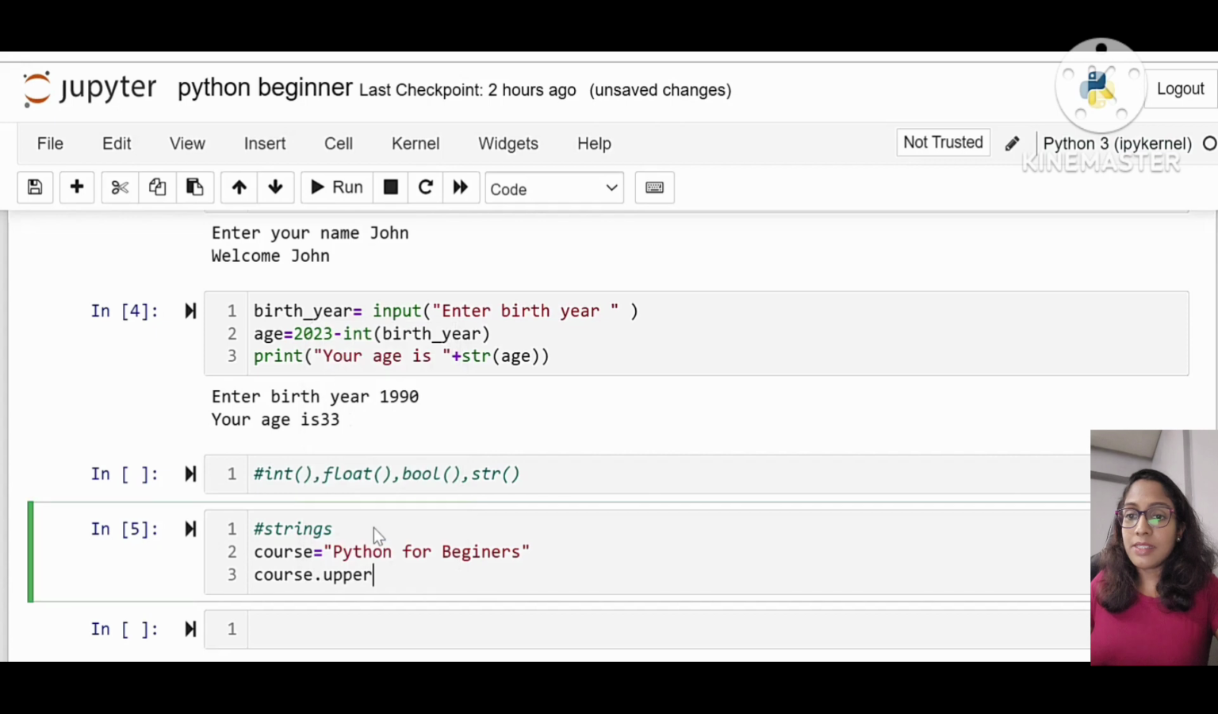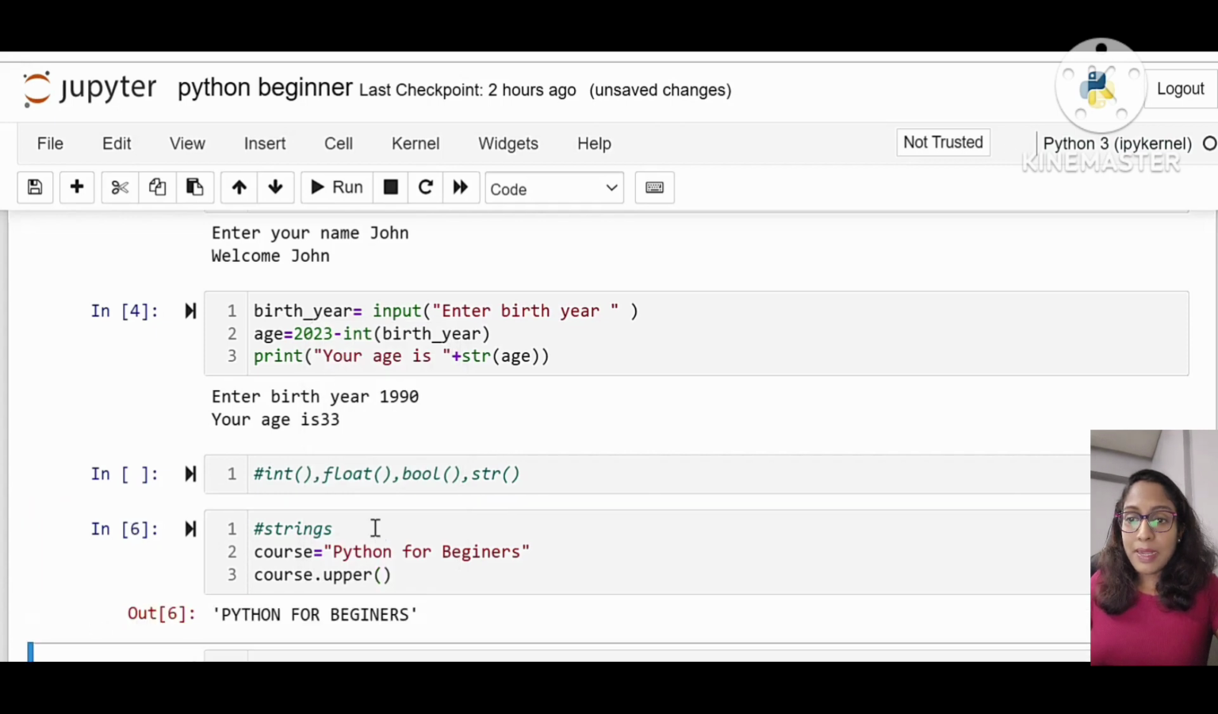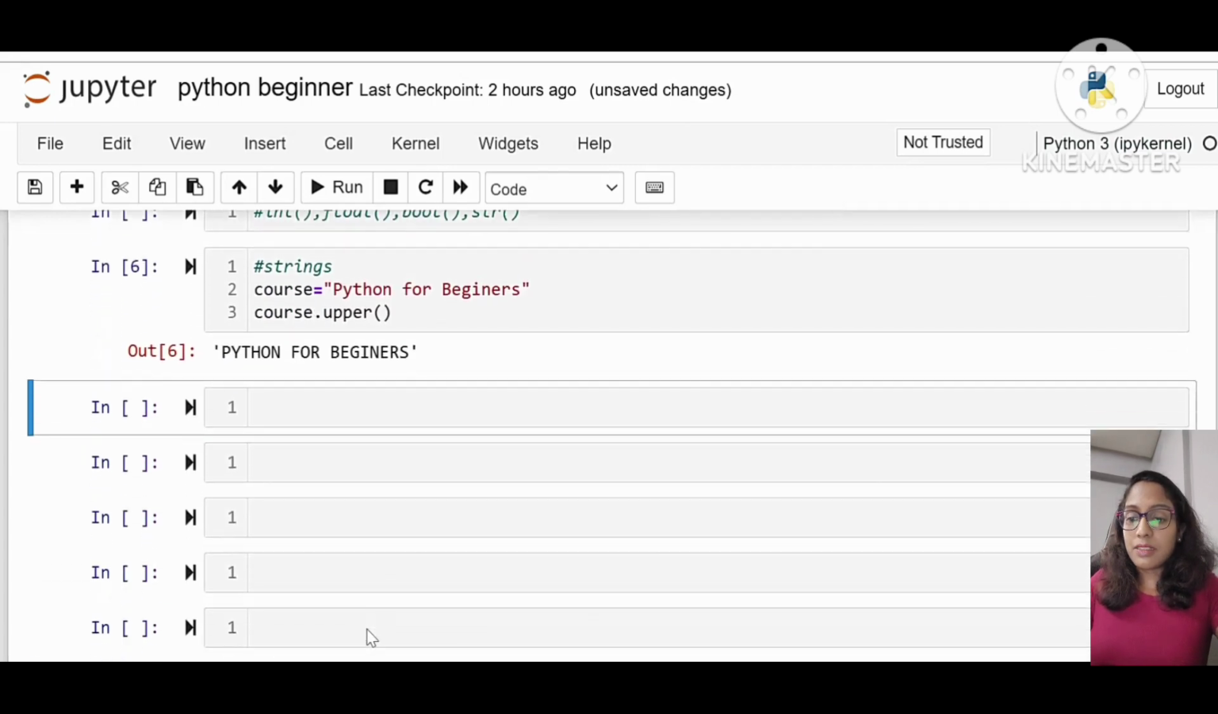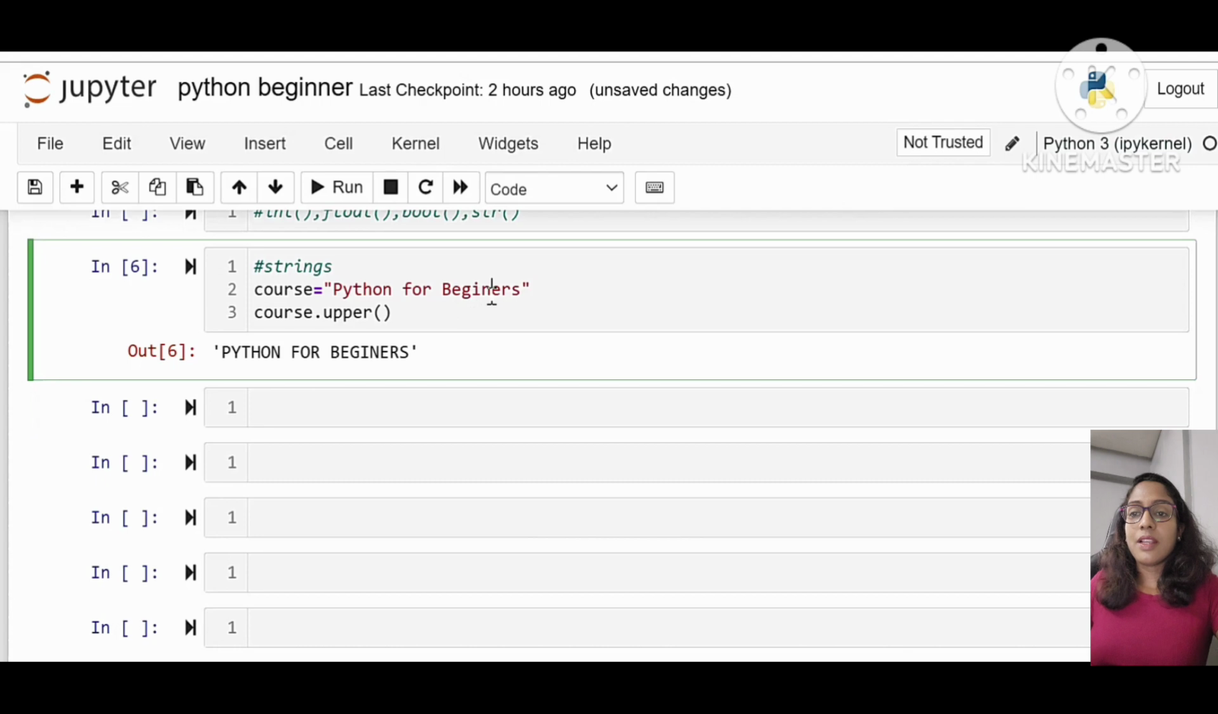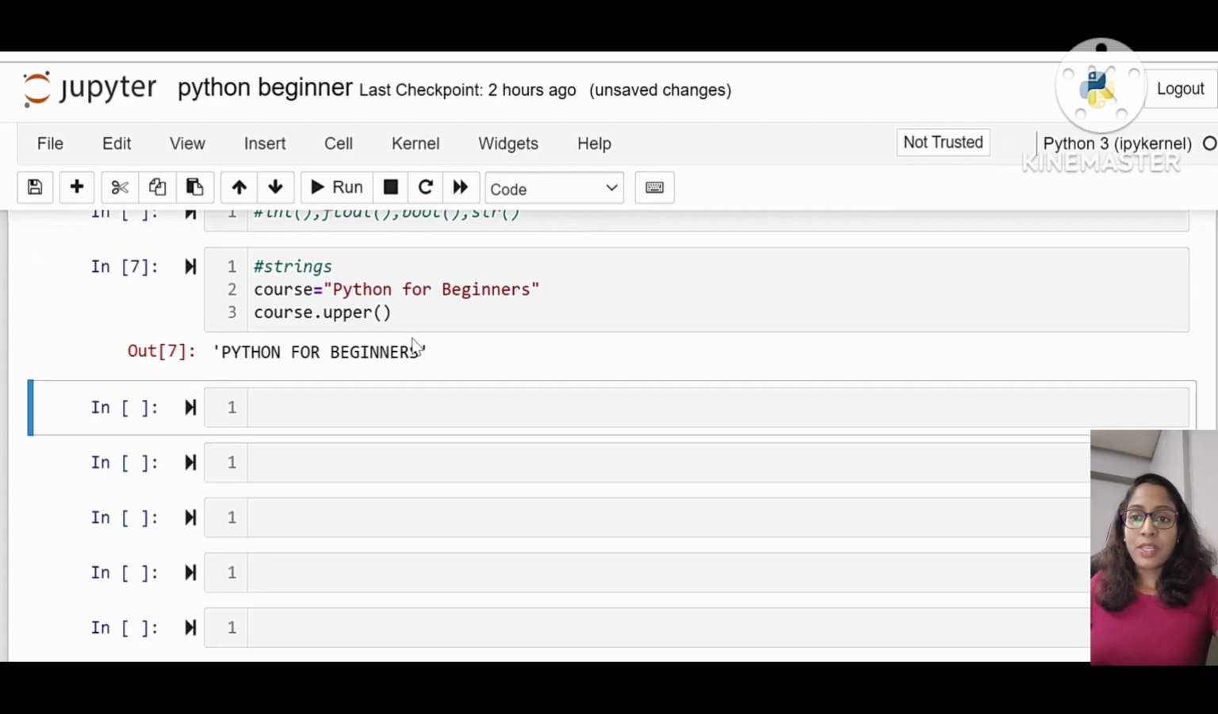So what will happen is this string, Python for beginners, is converted into uppercase characters. But the thing is that the original string is not affected. The original string is not affected. To prove that, I will print it out.